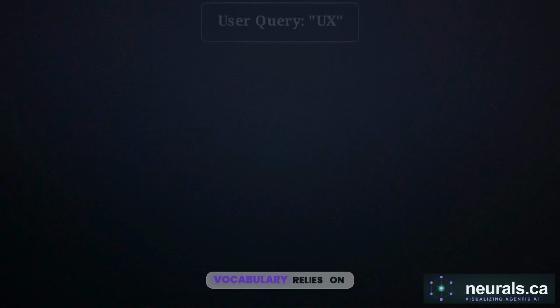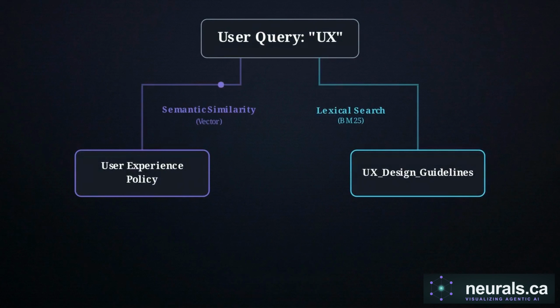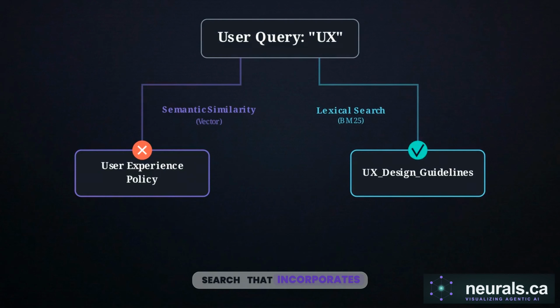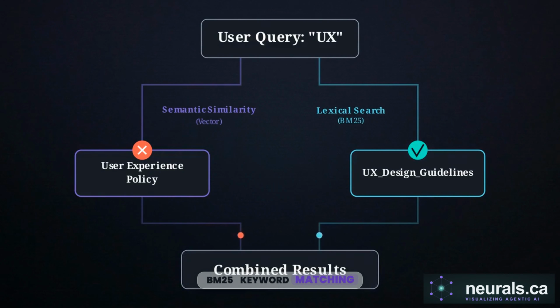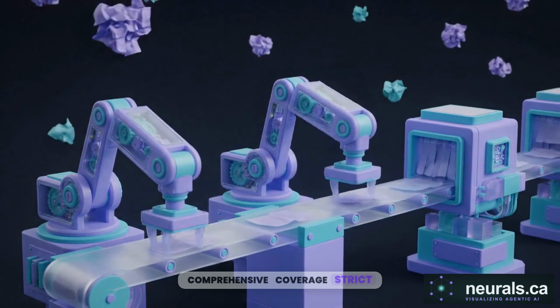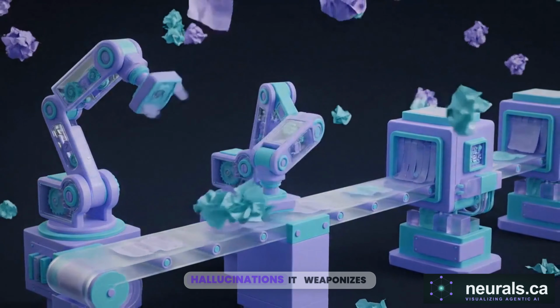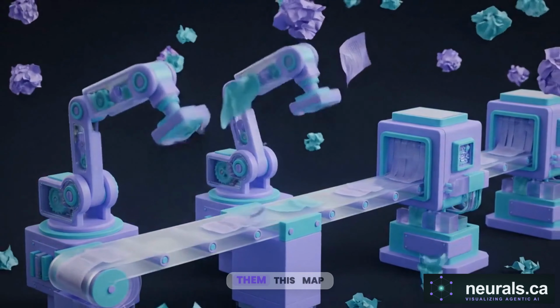Finally, if the user's vocabulary relies on acronyms or specific product codes that don't match the embedded corpus, pure semantic similarity will fail. You must implement a hybrid search that incorporates BM25 keyword matching. Implementing retrieval without comprehensive coverage, strict vocabulary alignment, and tight latency budgets does not cure hallucinations, it weaponizes them.